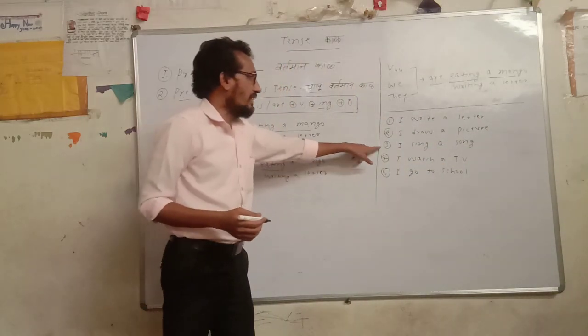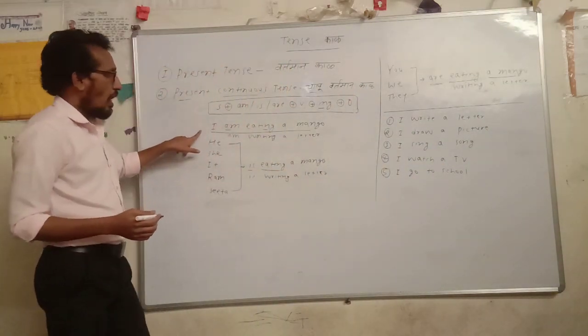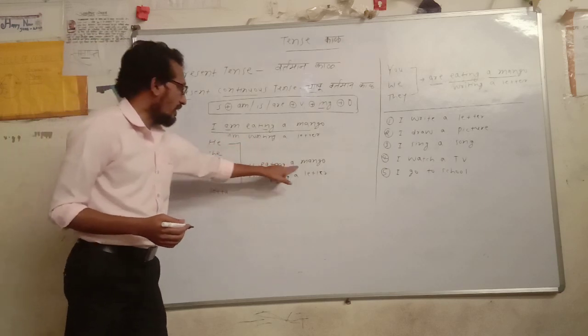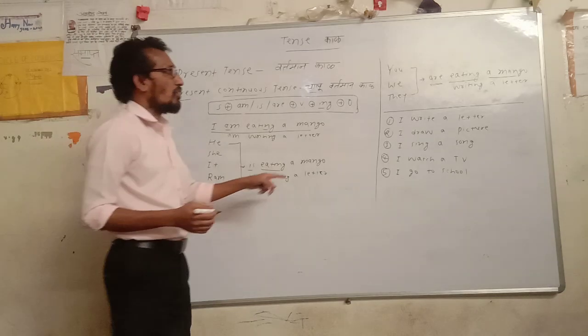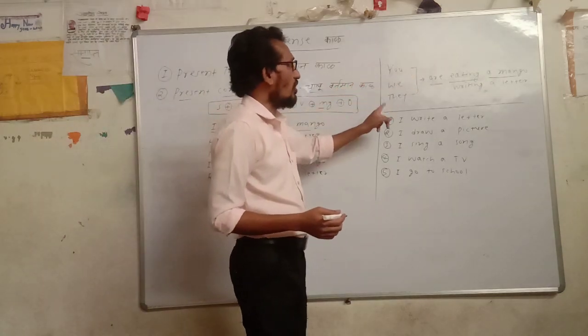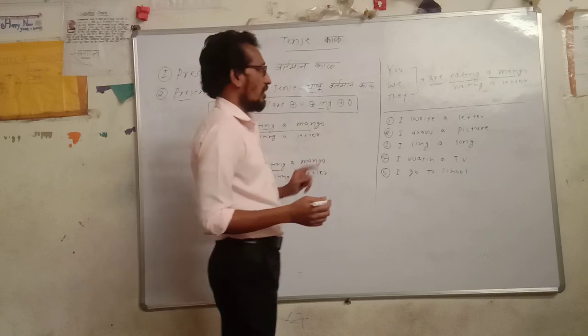Then I sing a song. I am singing a song, he is singing a song, she is singing a song, Ram is singing a song, Sita is singing a song. Here you are singing a song, we are singing a song, they are singing a song.